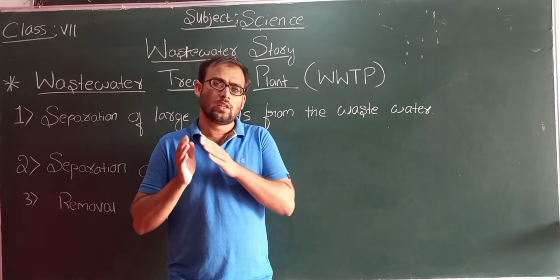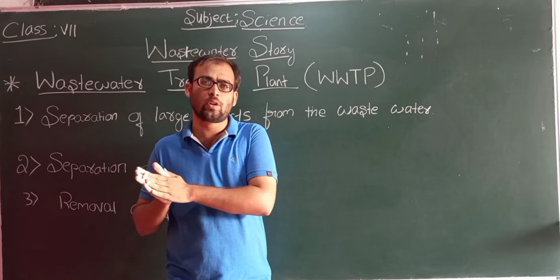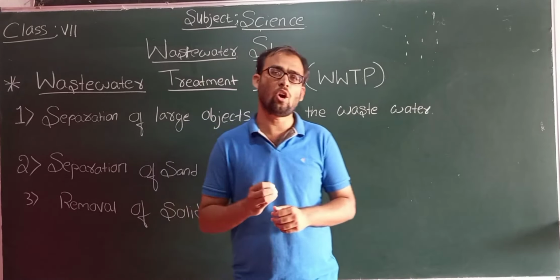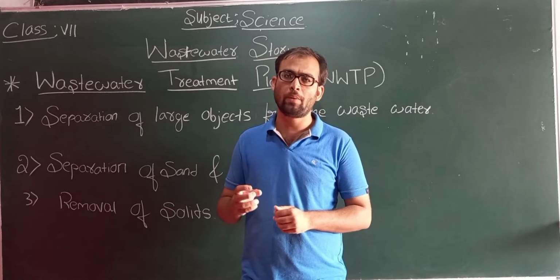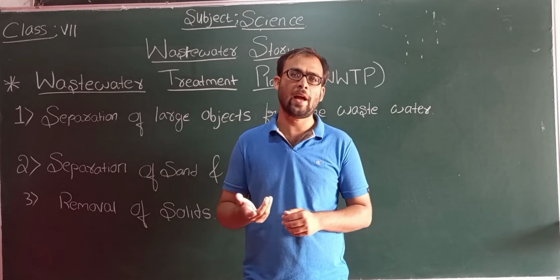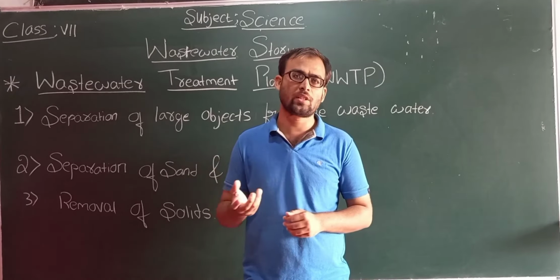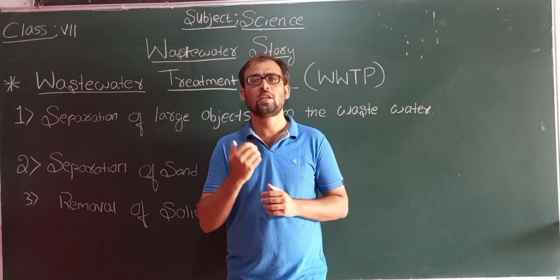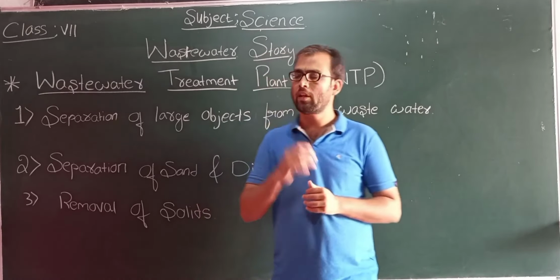With the help of the bar screen, as the wastewater is passed through, the big objects like plastic bottles, cans, napkins, rags and sticks are removed at this first stage.